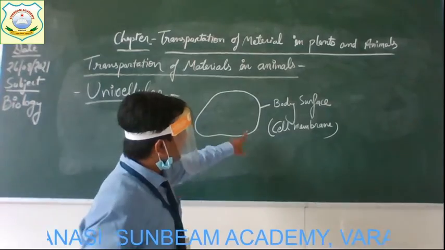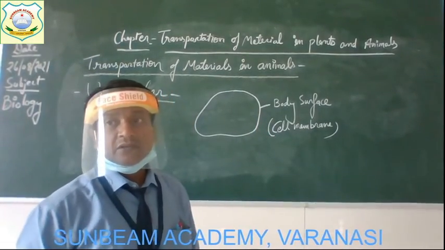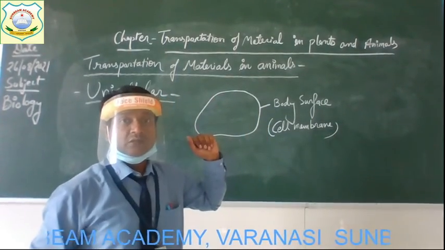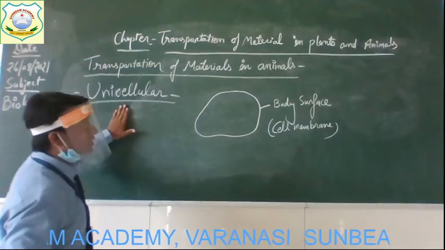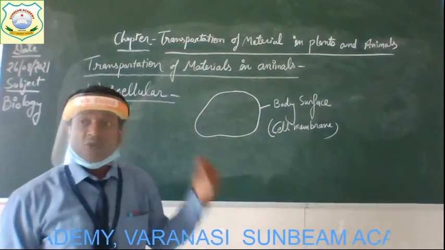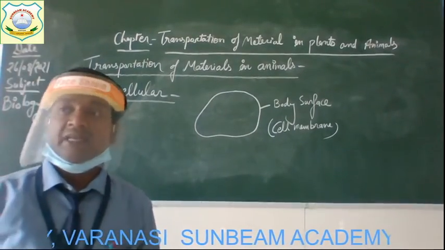Through this cell membrane, all the important materials are transported; they move in and move out. So simply you can say that in unicellular animals, the cell membrane or body surface plays the important role in the movement or transportation of materials.